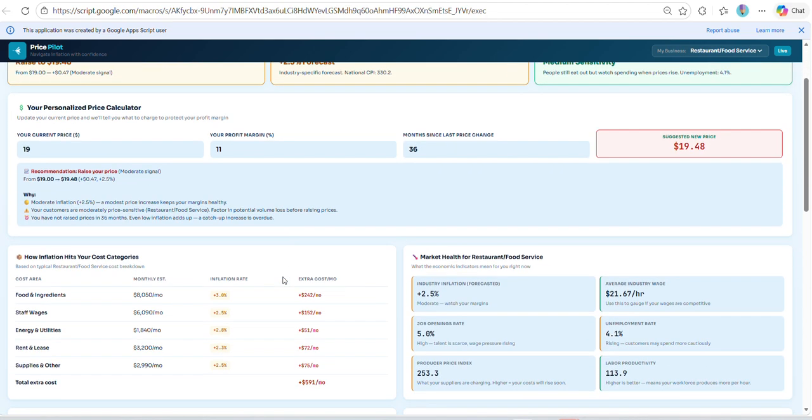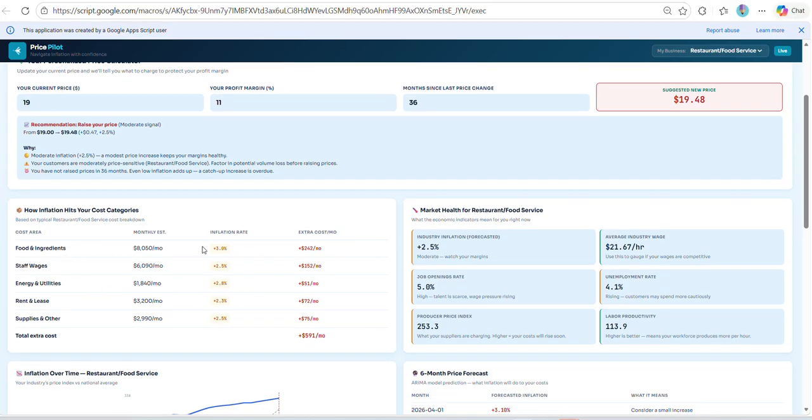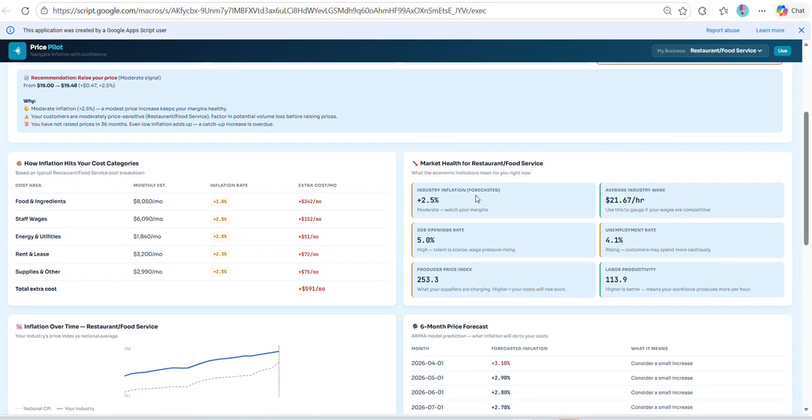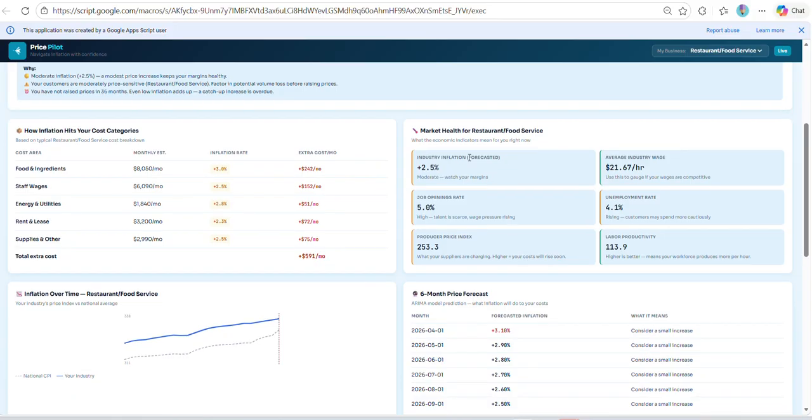And these numbers for the cost inflation are led by industry average for food ingredients in a formula with the overall inflation. Over here, we have a market health for restaurant and food service. We'll show you industry inflation, job opening rate, the PPI. If you're not familiar with that, we have it down here to tell you what your suppliers are charging. Higher equals your cost will rise.